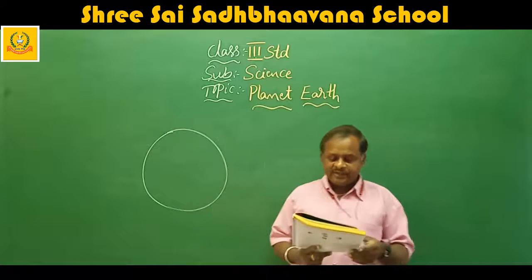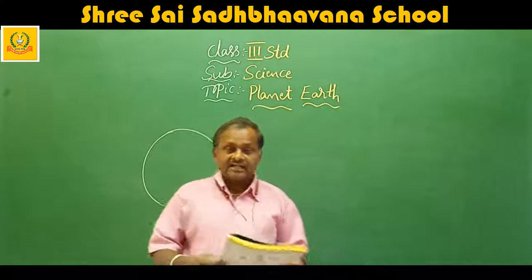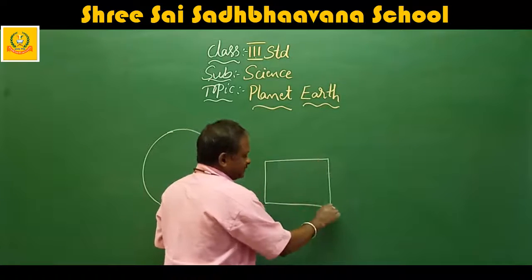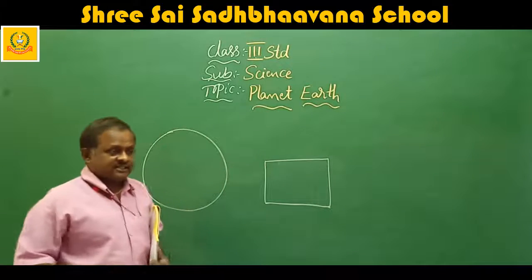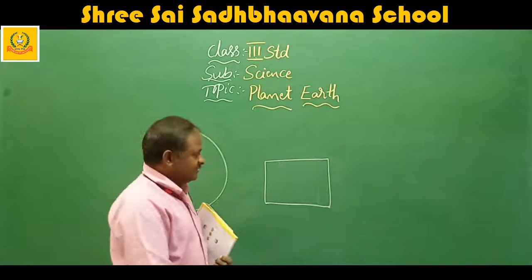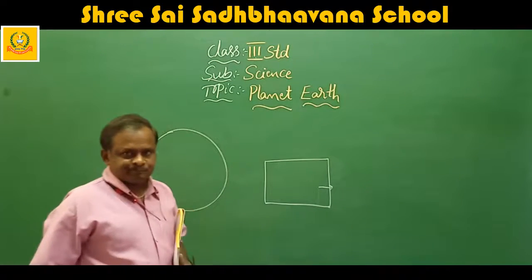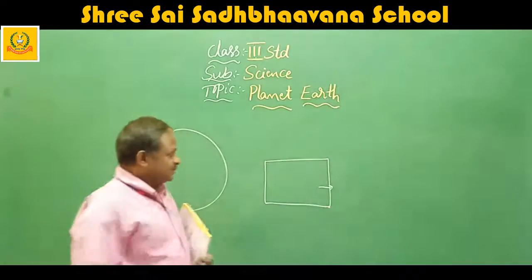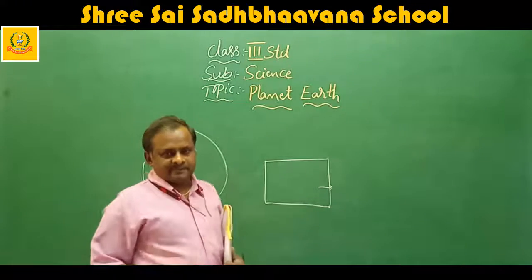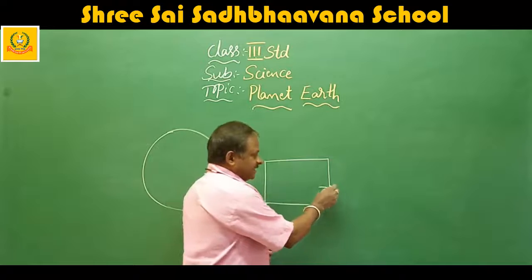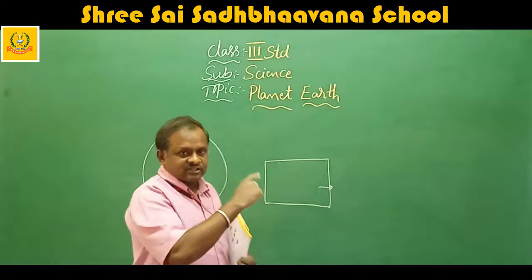Okay. First, people used to believe that the Earth was flat. Everyone believed that Earth was flat. There are ending places, edges, and when we go out like this, we will fall down into space. So people who wanted to travel from place to place were afraid, because they believed that the earth is flat and has edges.